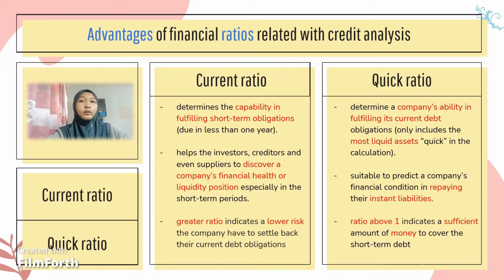Since we know that creditors and suppliers expect early or well-timed payments from their borrowers, this ratio is very suitable for them to predict the borrower's financial condition in repaying instant liabilities. To measure the quick ratio value, a ratio above 1 shows a sufficient amount of money to cover the short-term debt, while conversely, a ratio below 1 indicates an insufficient amount of money to fulfill the short-term obligation.